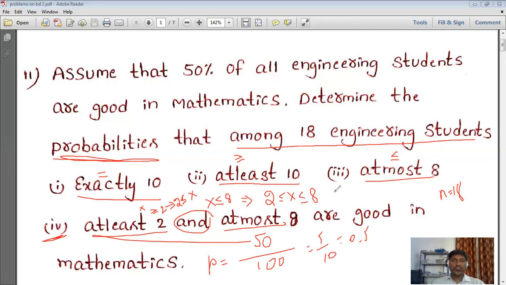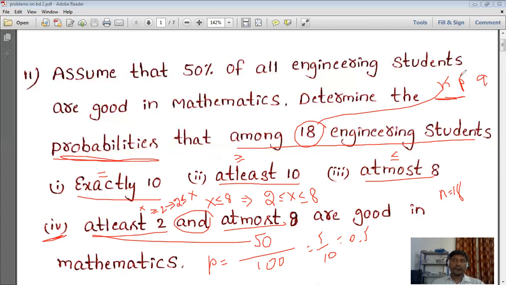So the final intention is we require n, P, Q. These are the three we require. Of course, these two are enough, because by knowing P we can get Q. That's why we say the parameters of the binomial distribution are n and P, right? So here n is how many students they selected, 18 students. So n is equal to 18. And next we are going to calculate P and Q.